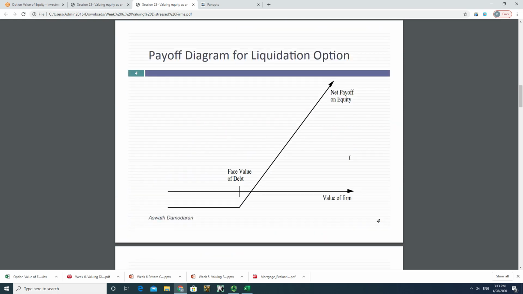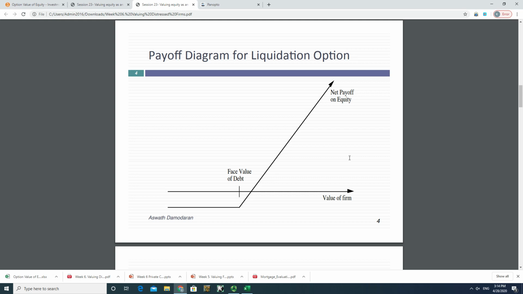And this picture showed you the payoff of equity regarding this liquidation choice. On the x-axis, that's the value of firm, and in the middle, that's the face value of debt. If value of firm is greater than face value of debt, the equity value is positive. But when value of firm declines, then the value of equity will decline.